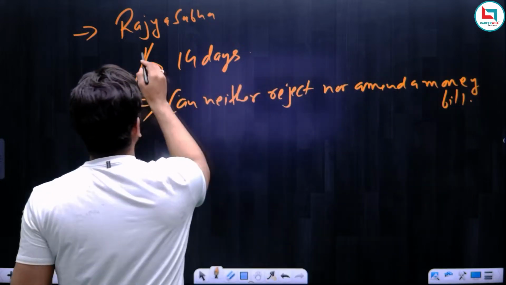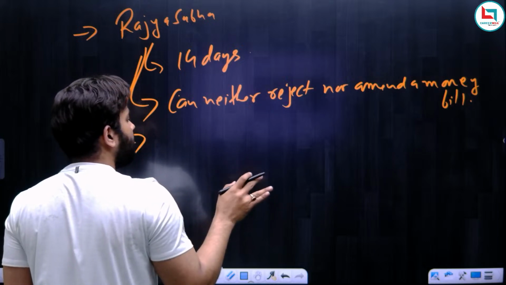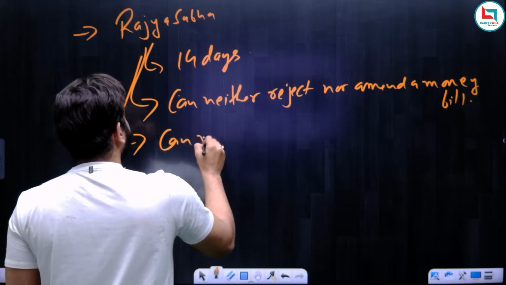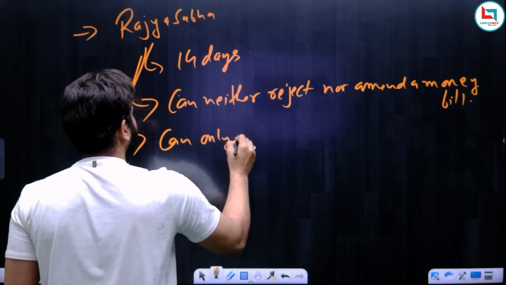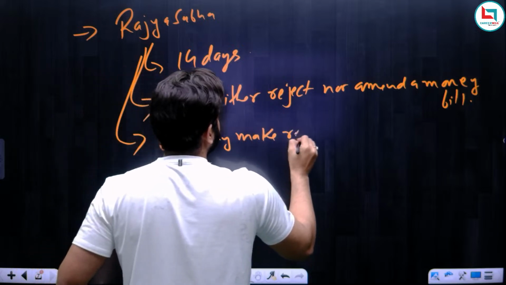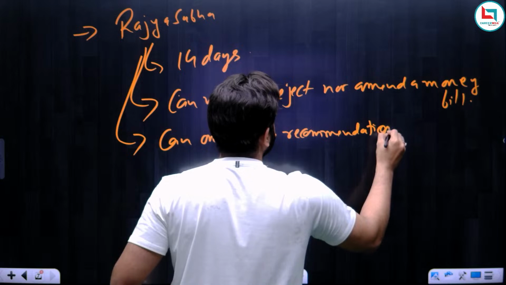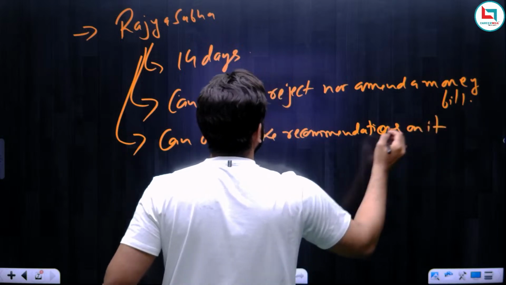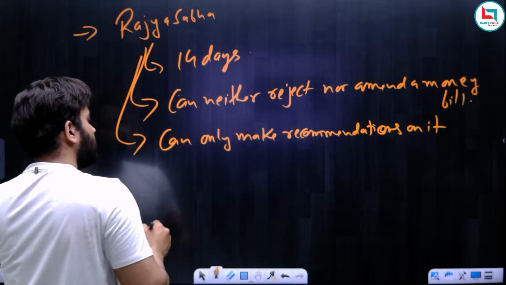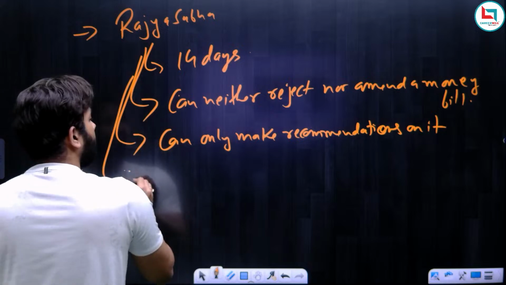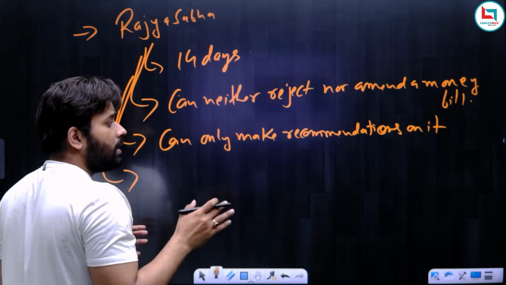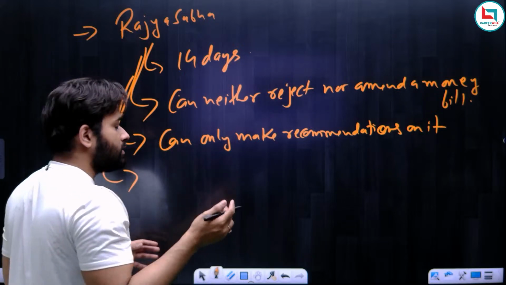So what can Rajya Sabha do? Rajya Sabha can only make recommendations on it, and Rajya Sabha must return the money bill to the Lok Sabha with or without recommendation.